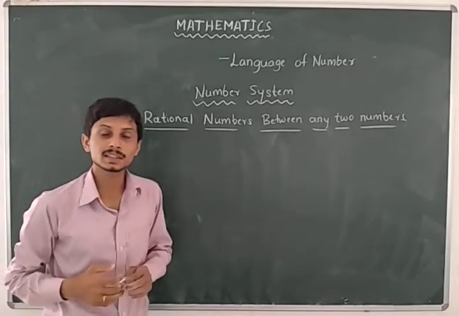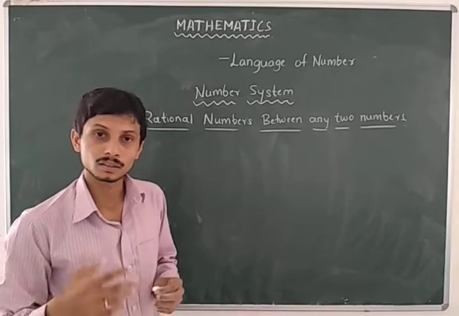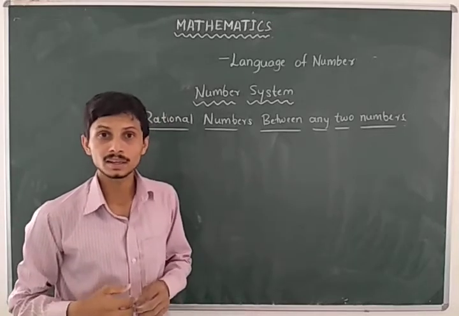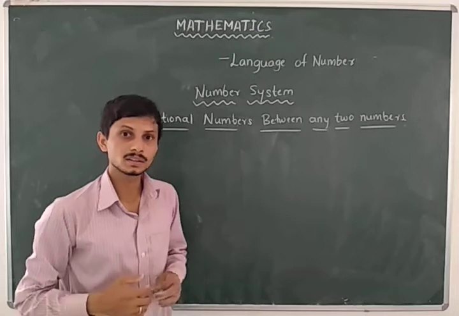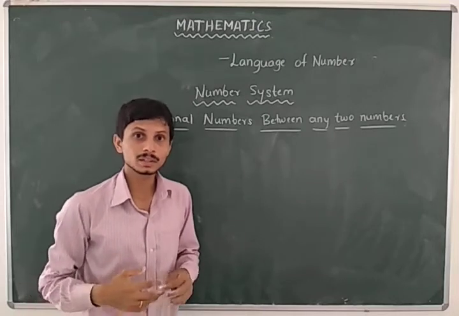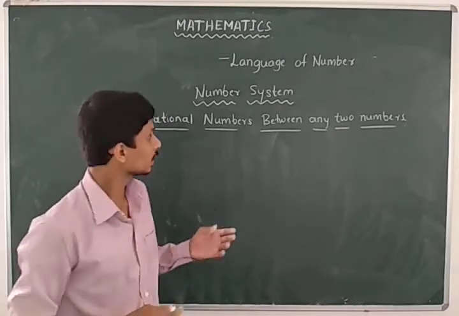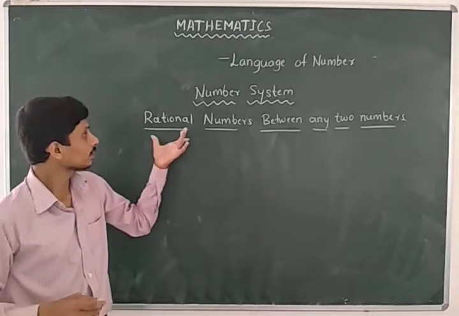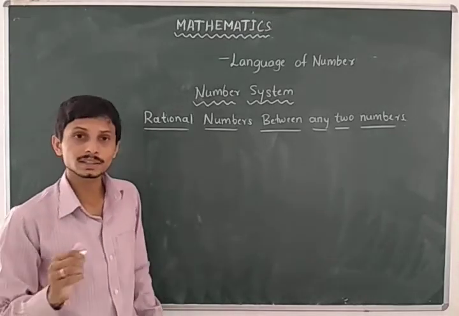In previous classes, we discussed rational numbers between any two rational numbers, representing them on the number line, and also finding the sum of the rational numbers between any two given rational numbers. Here we are just finding rational numbers between any two rational numbers.